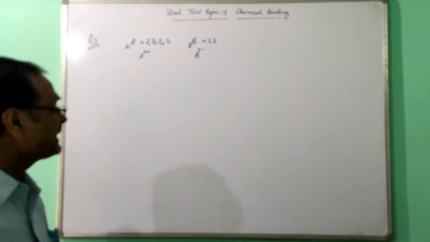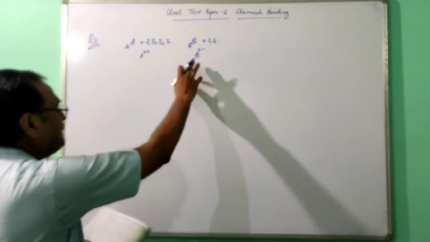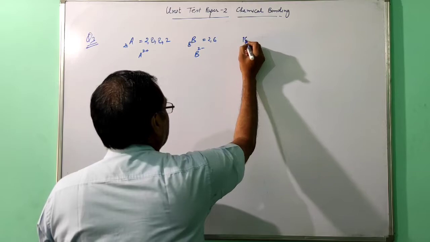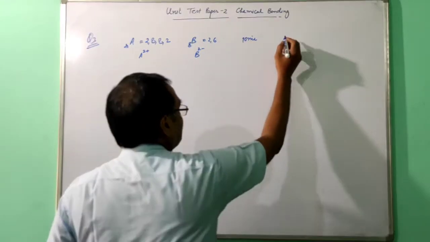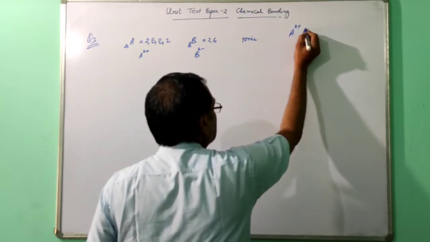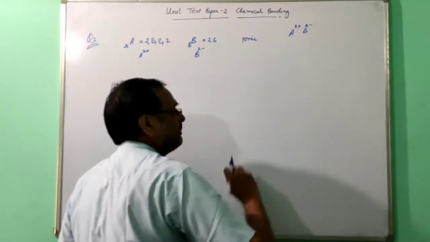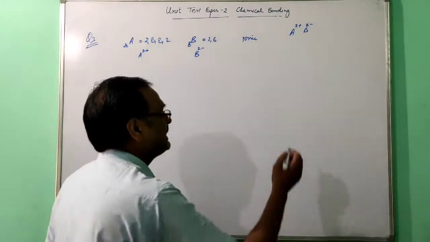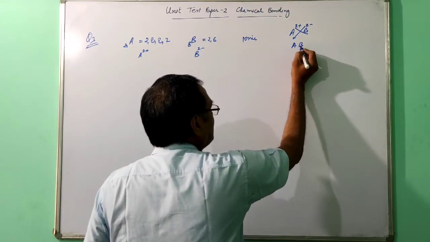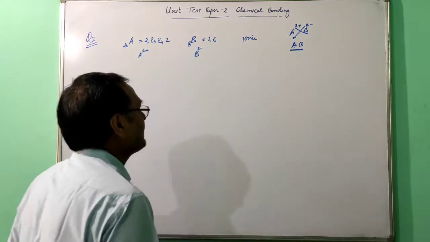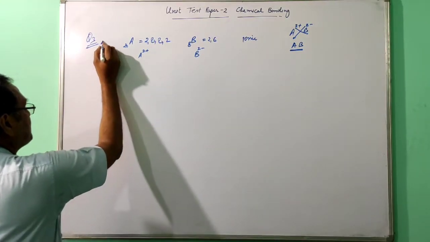Since A is metal and B is non-metal, the type of linkage will be ionic. For the formula, write A 2 positive, B 2 negative. If there is a common factor, remove it, then cross the valencies. 2 is the common factor, so we remove it, and the formula will be AB. Your answer is A B.